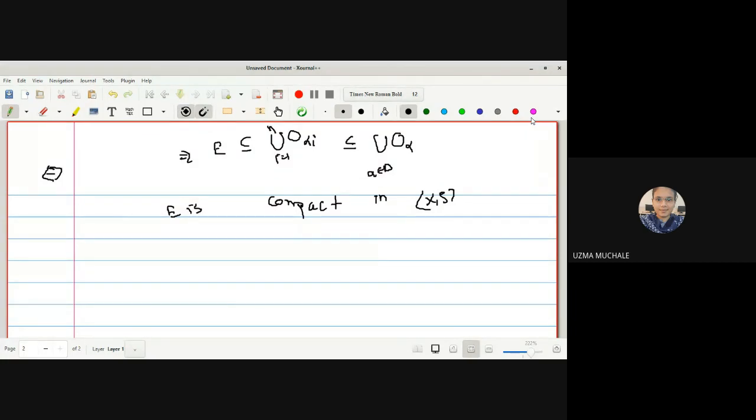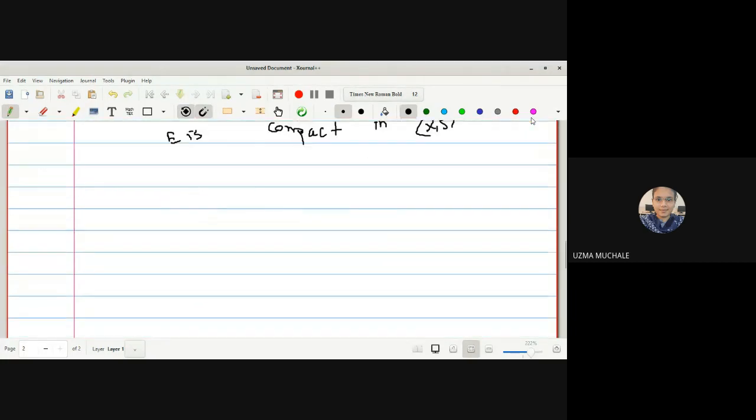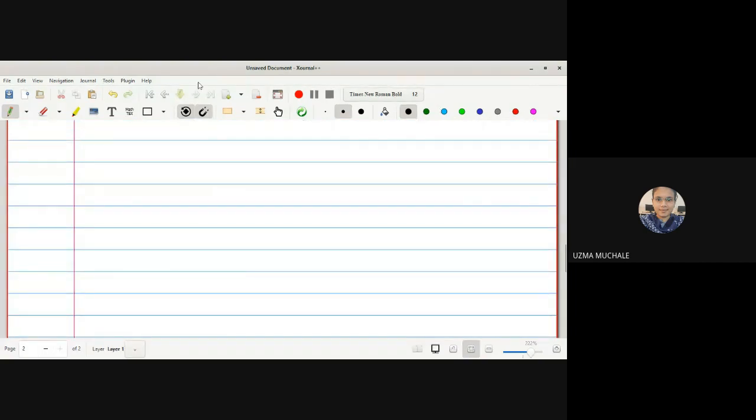Now let us go for the next definition, that is the finite intersection property, or FIP. What is the finite intersection property? I will write down the definition. You should understand it and tell me what you understand from this definition itself.